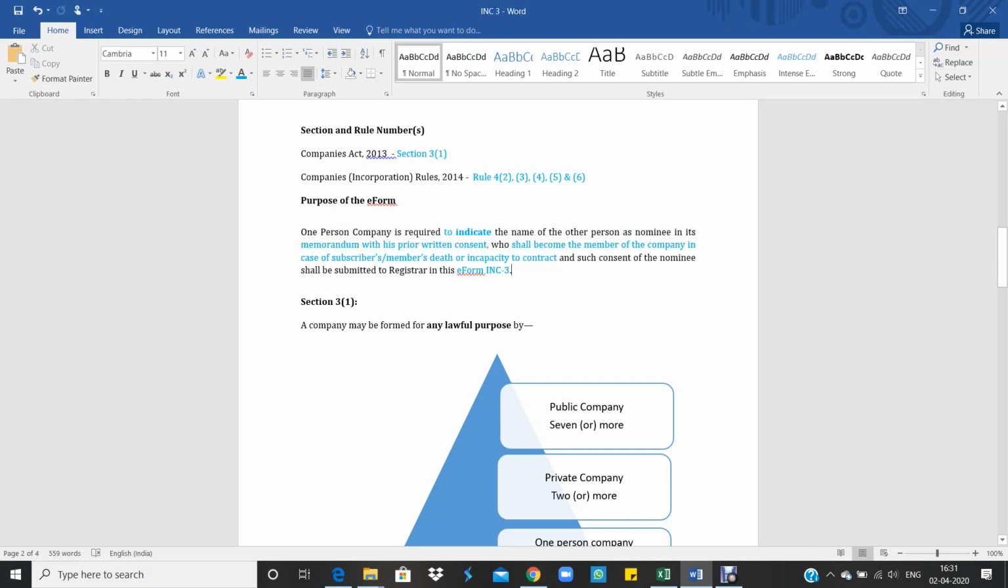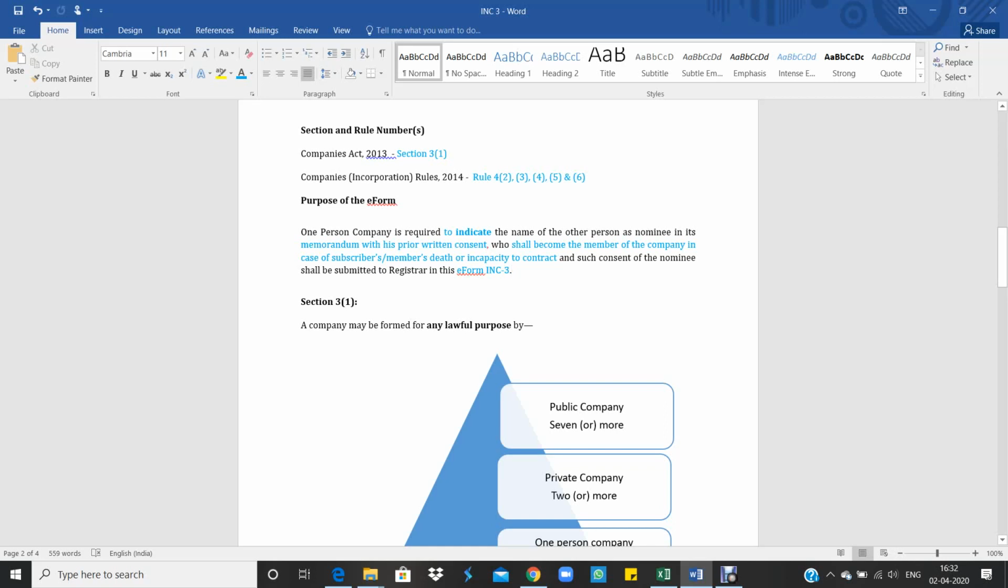So, the one person company is required to indicate, to tell the ROC, the name of the other person as nominee in its memorandum. So at the time of registration of the one person company itself, the member has to indicate the person's name as nominee in the memorandum.